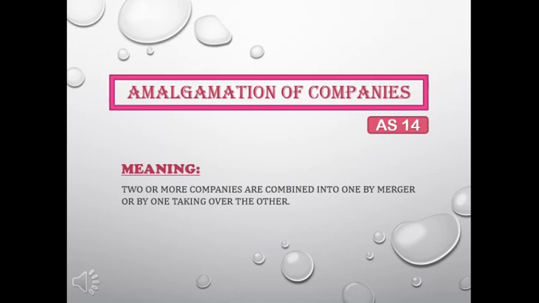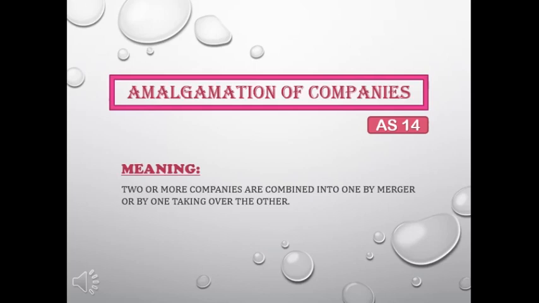Let's try to understand what is amalgamation. You can see the meaning of amalgamation written over here. It is very simple. In an amalgamation, two or more companies are combined into one by merger or by one taking over the other. I am repeating, in an amalgamation, two or more companies are combined into one by merger or by one taking over the other.